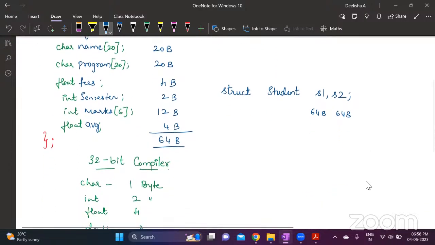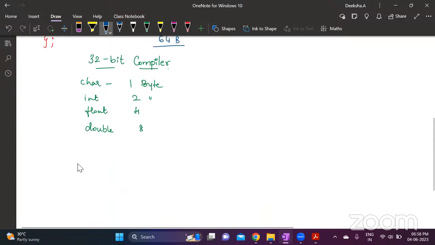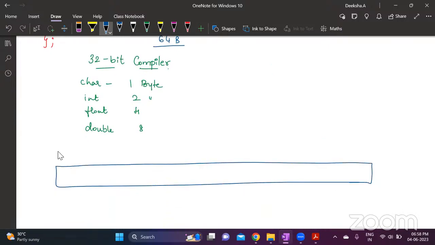Now 64 bytes of memory will be allotted for S1. This S1 will have 64 bytes of memory, in which the first 2 bytes are for registration number, the next 20 bytes are for name, and the next 20 bytes are for program.